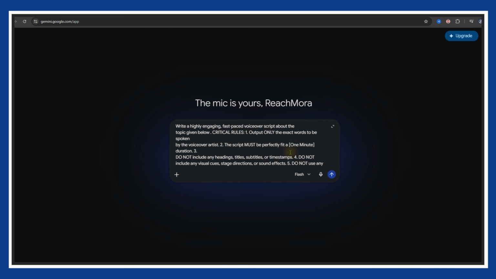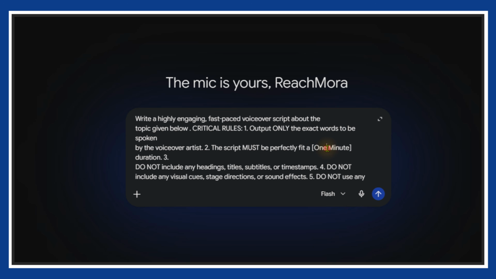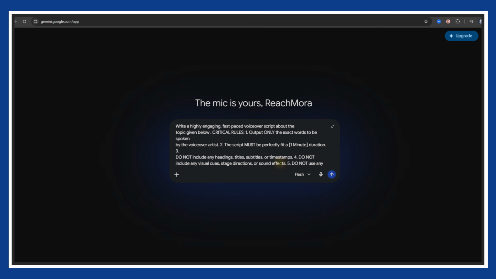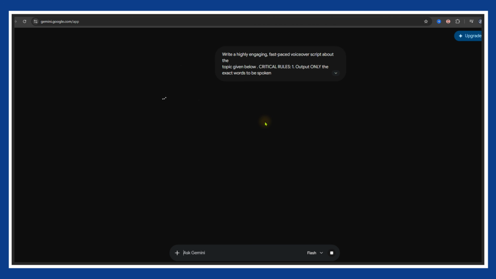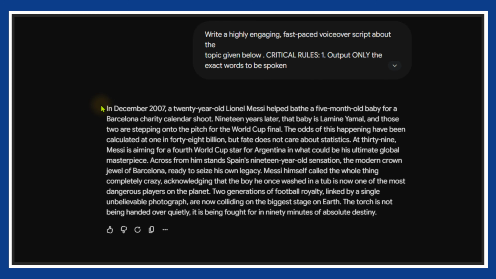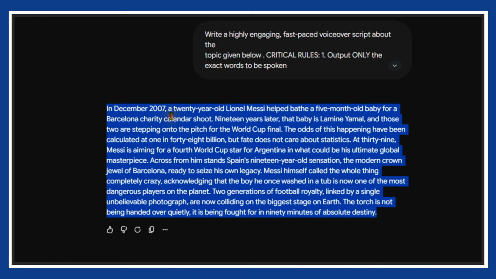One thing I really like about this prompt is that you can choose the length of your script. Whether you want a 1-minute short or even a 15-minute documentary, it works. For this demo, I'll generate a 1-minute script. Click Generate, and your script will be ready in seconds. Now let's create the visuals.